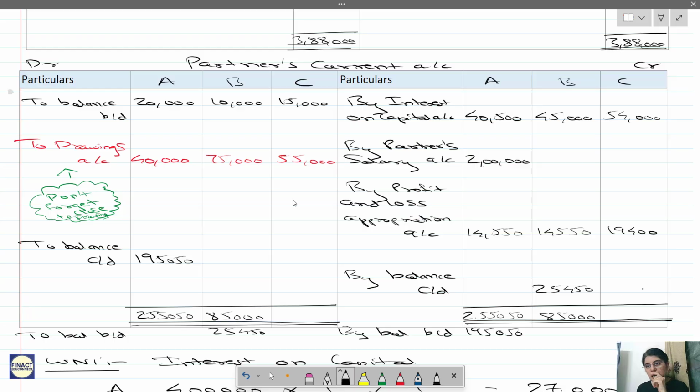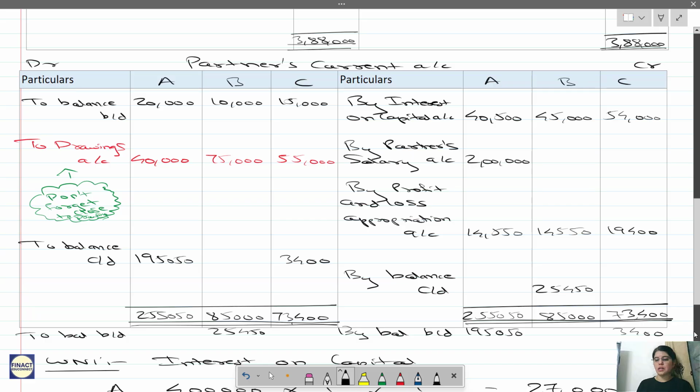And C again, C also this side is more, you can see. Check if this is correct.